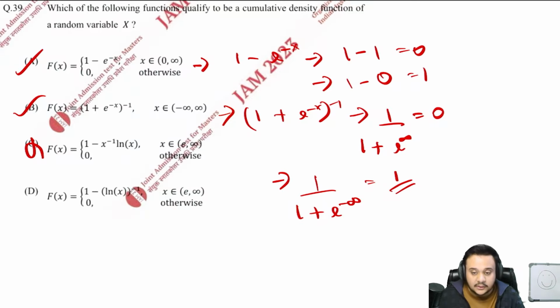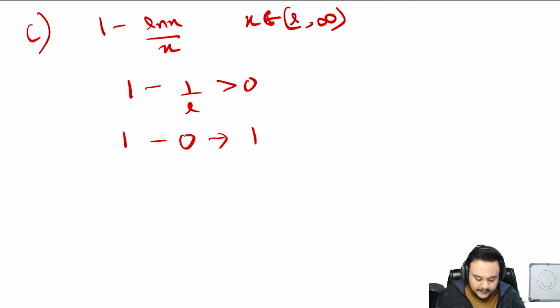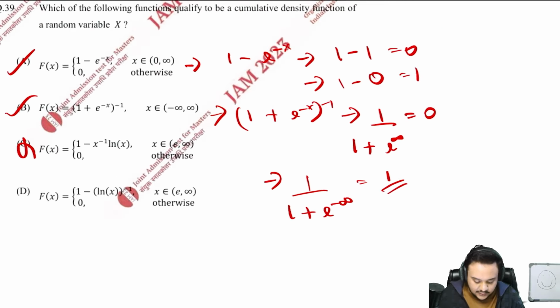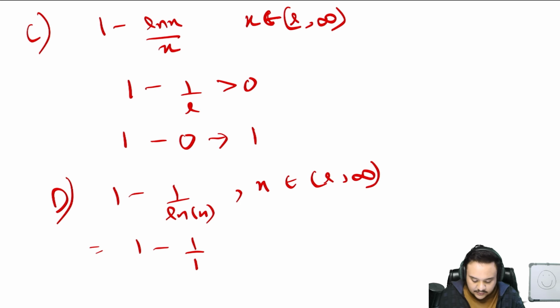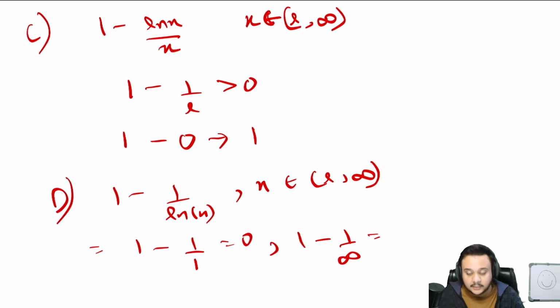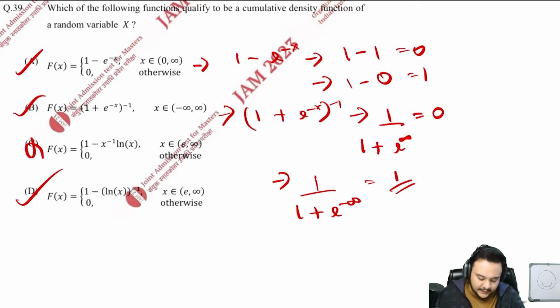And coming to the final option, which is D, you have 1 minus 1 upon log x. Again, the interval is e to infinity. Check it at e, you'll get 1 minus 1 upon 1, that becomes 0. Yes, this is absolutely right. Then at infinity you'll get 1 minus 1 by infinity, so that gives you 1. D is absolutely correct. So this is what caused the confusion.